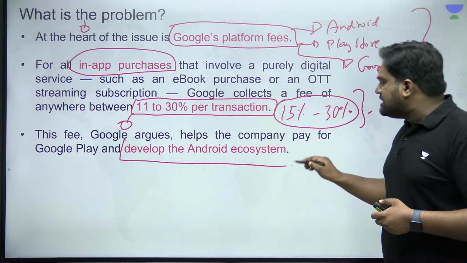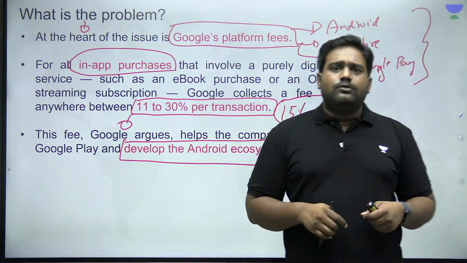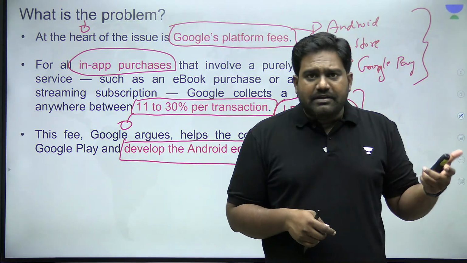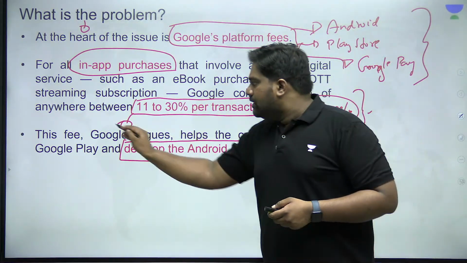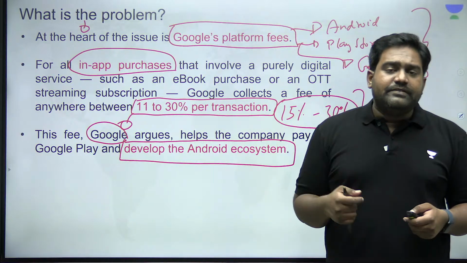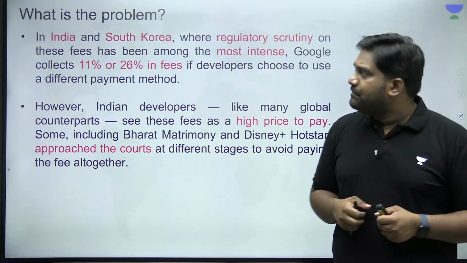Whereas Google says that it's only fair to expect the developers who are making revenue from their platforms to pay a part of their revenue to Google, right? And Google believes that this is a fair payment system.